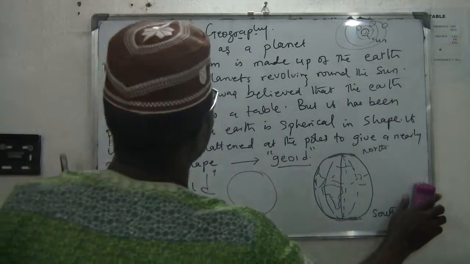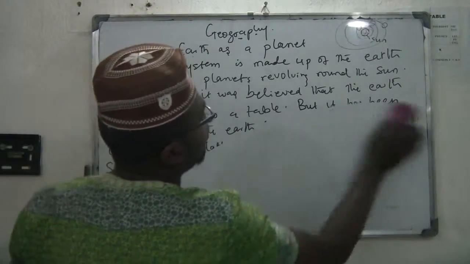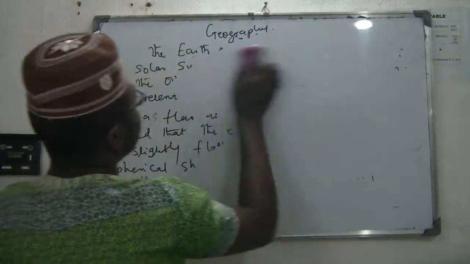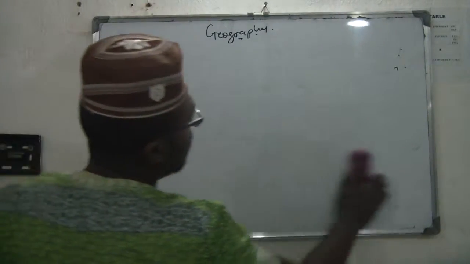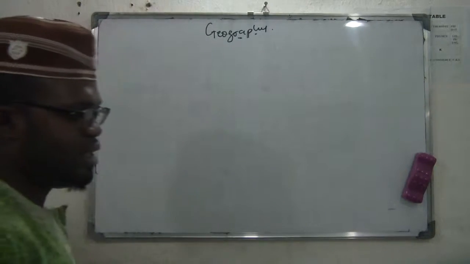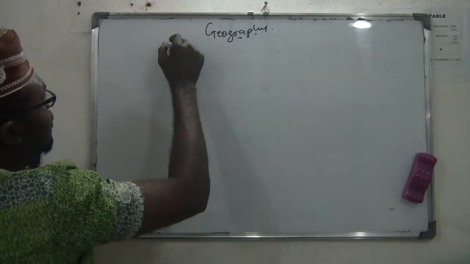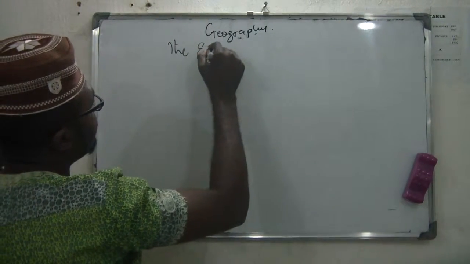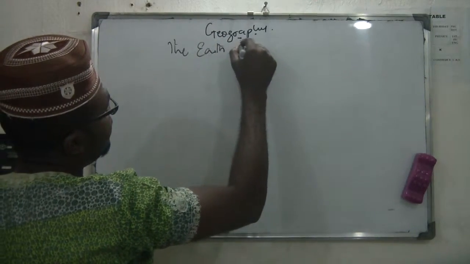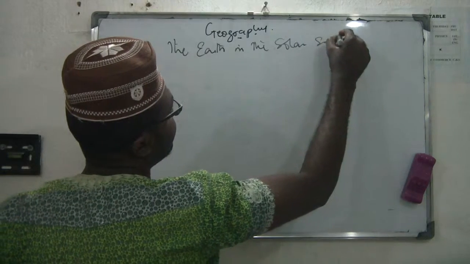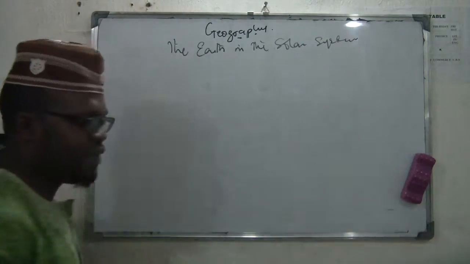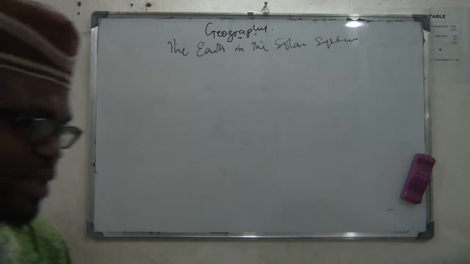So having looked at this, we will now look at the Earth in the solar system.